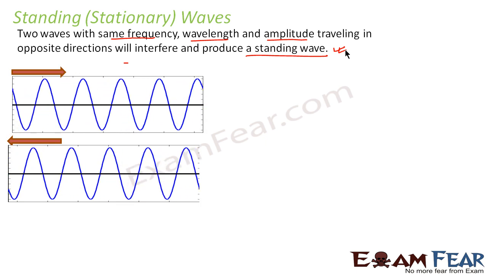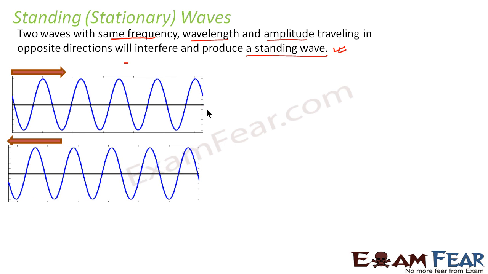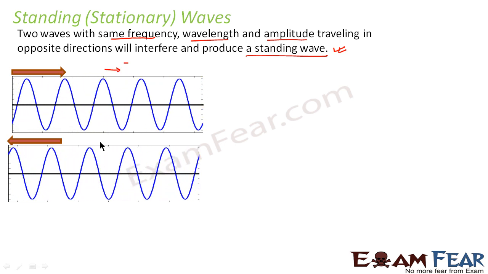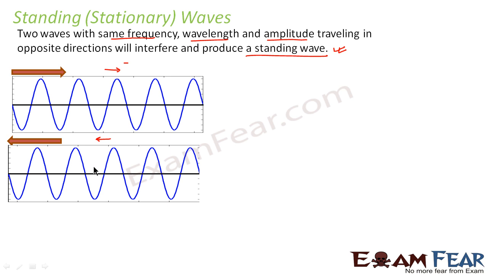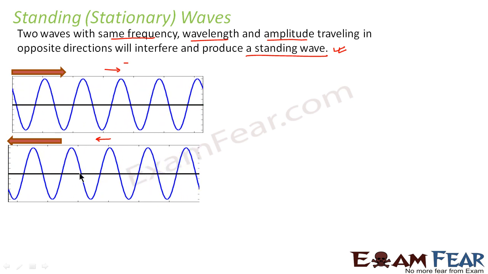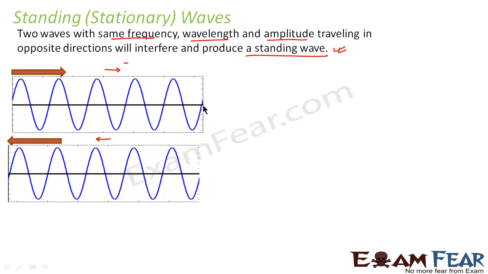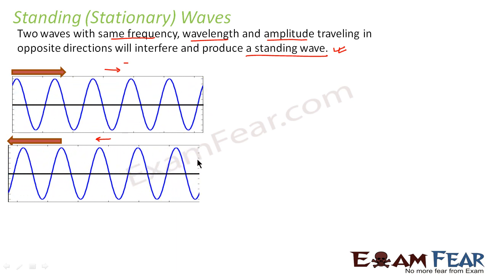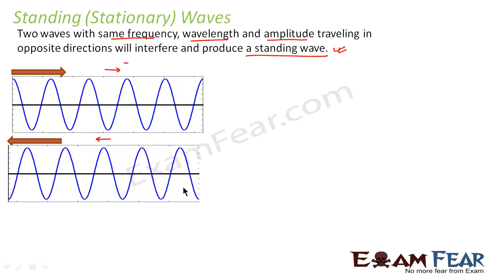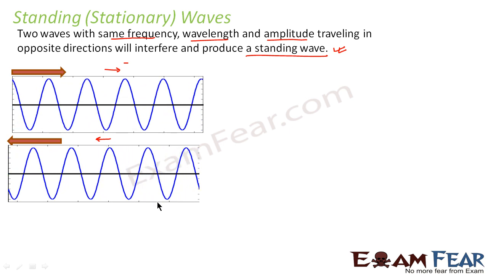Here we have two traveling waves which are traveling in opposite directions. The wave on the top is traveling to the right, whereas the wave in the diagram below is traveling towards the left. So both these waves are traveling opposite to each other. If you try to visualize this scenario, at certain instances the peak of the first wave will overlap with the peak of the second wave. Both the peaks will add up to form the resultant wave.